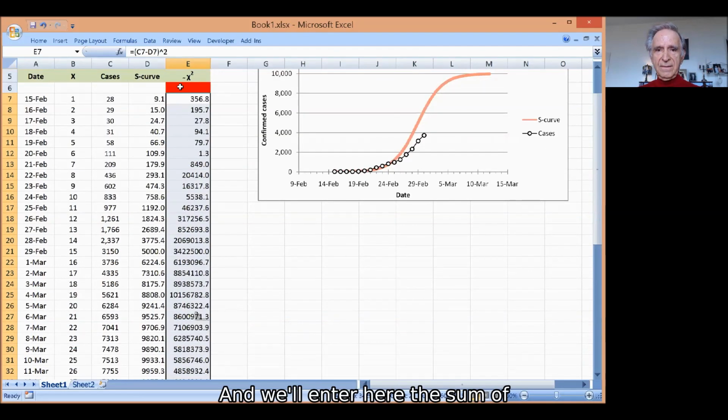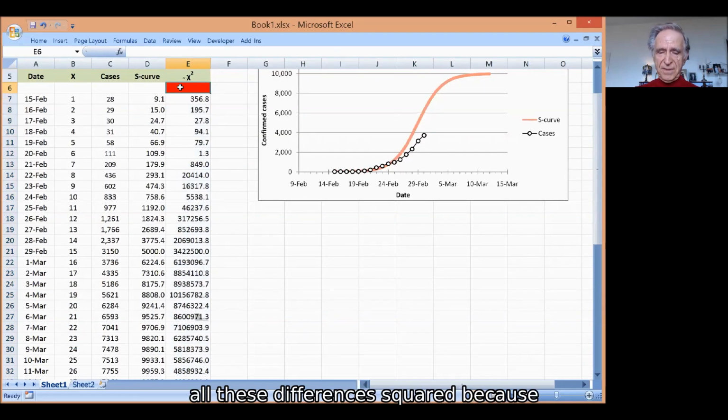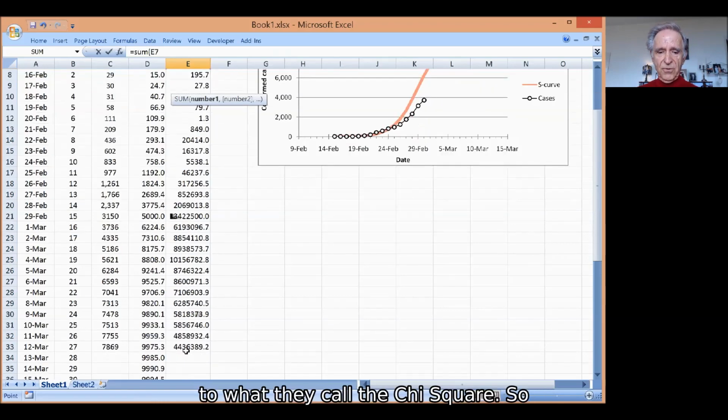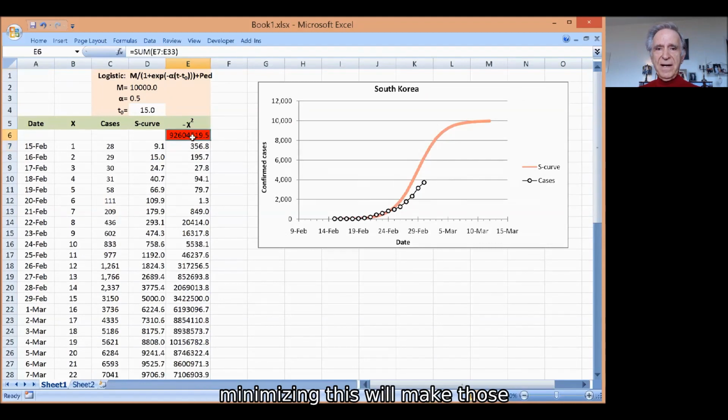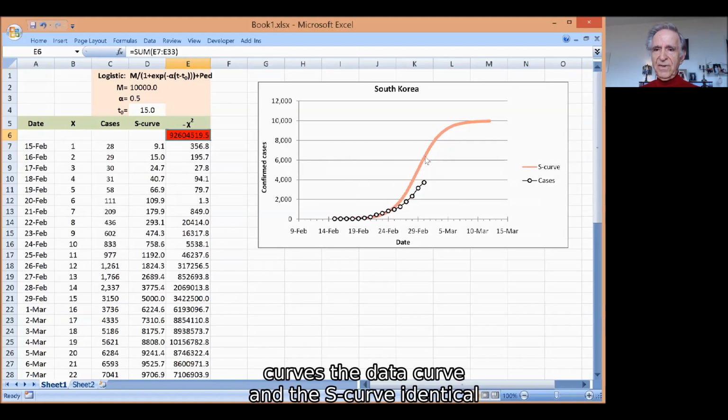And we'll enter here the sum of all these differences squared, because this effectively is something very close to what they call a chi-square. So minimizing this will make the data curve and the S-curve identical.